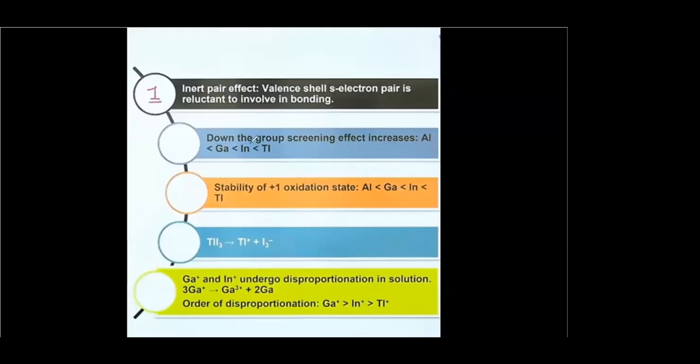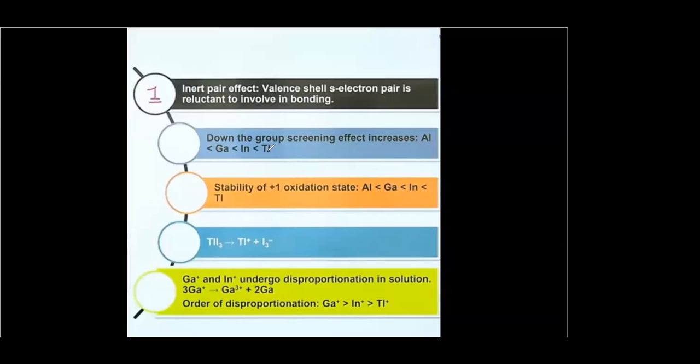But gallium, indium, and thallium exhibit +3 as well as +1 oxidation states. Gallium shows both +1 and +3. Indium also shows both +3 and +1. But thallium exhibits only +1 oxidation state, because the +3 oxidation state is not very stable.